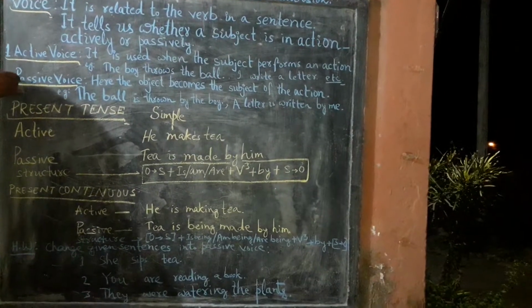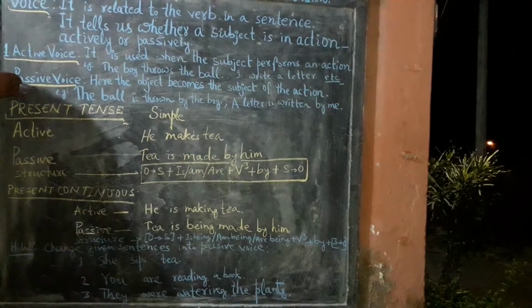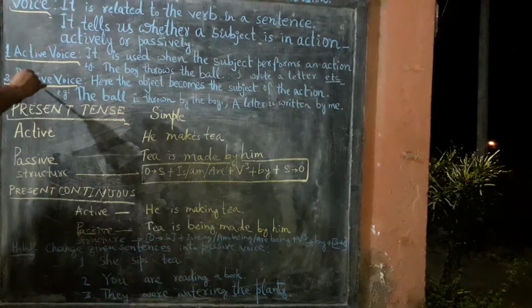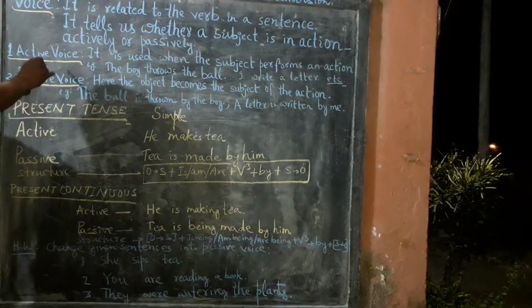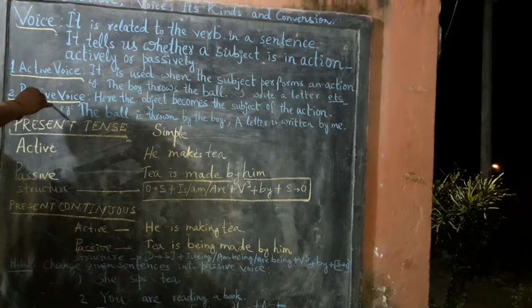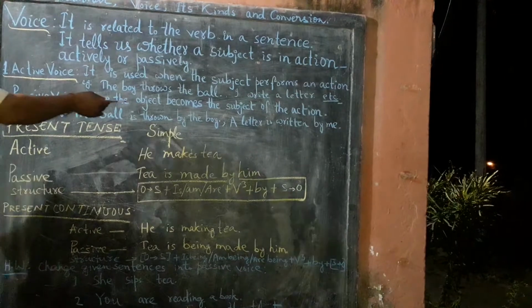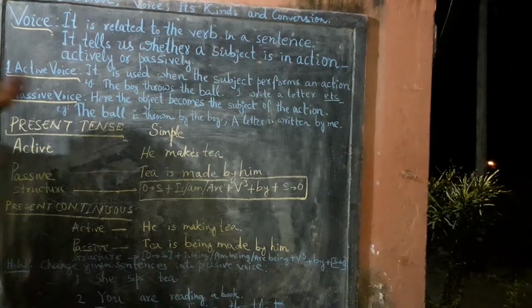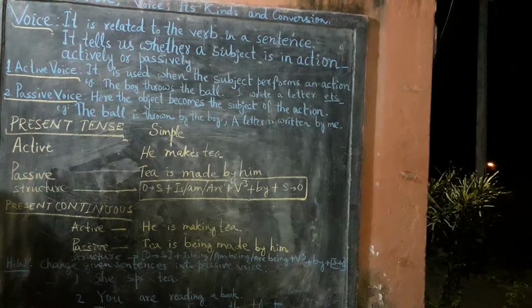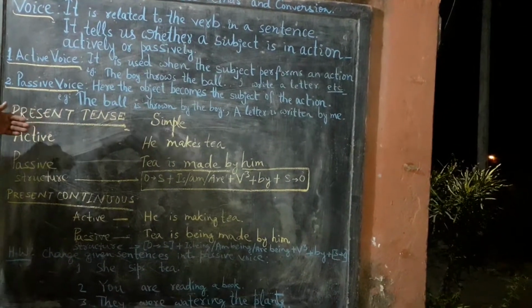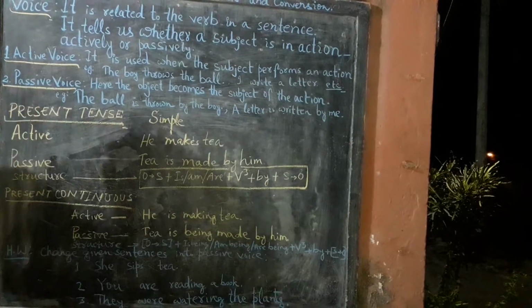So these are two kinds of voice, namely active voice and passive voice. In active voice, the subject is a doer, and in passive voice, the object acts like a subject. Then we will come to know how to change sentences of present tense into passive voice form.